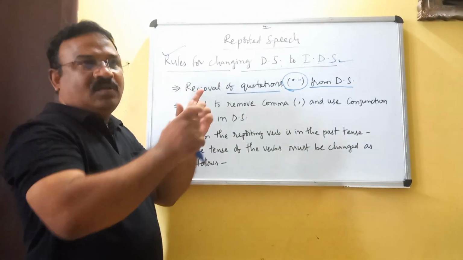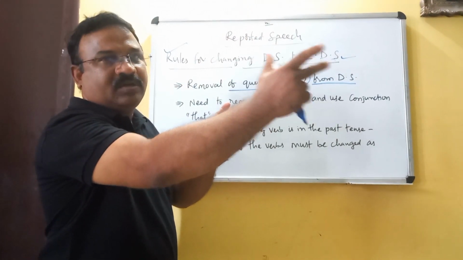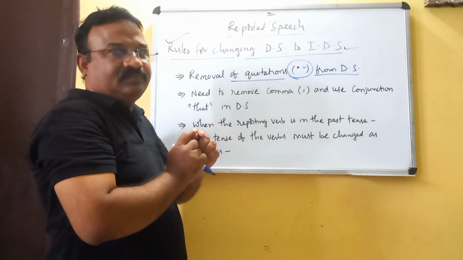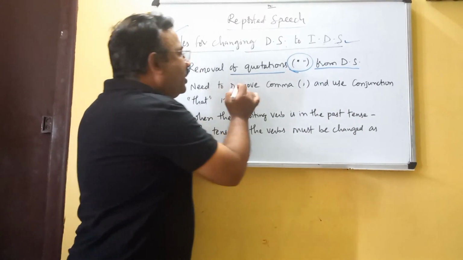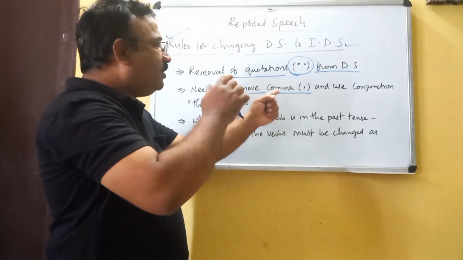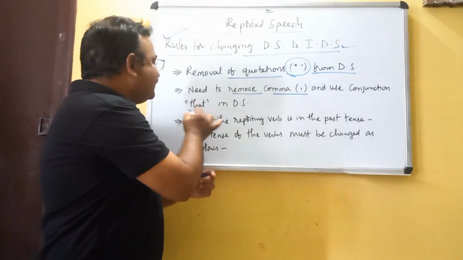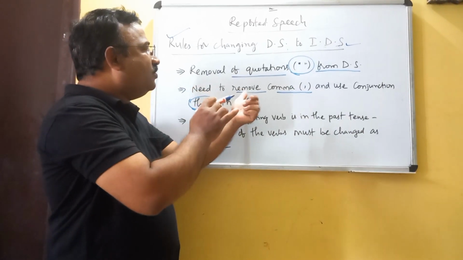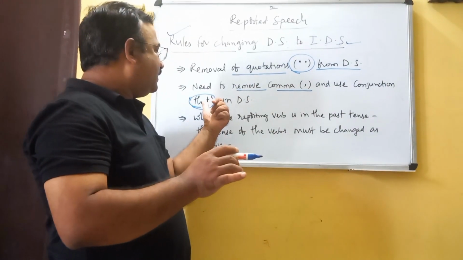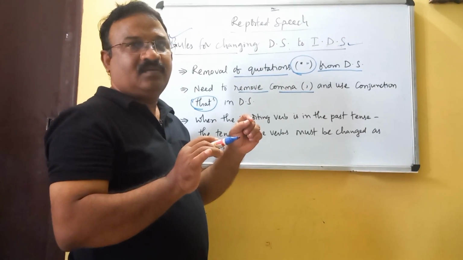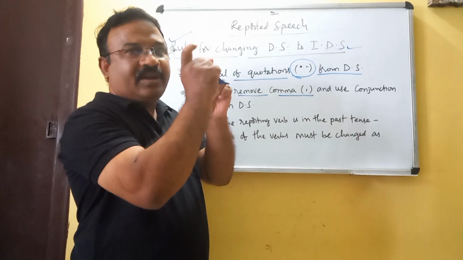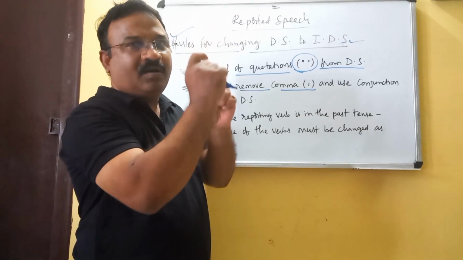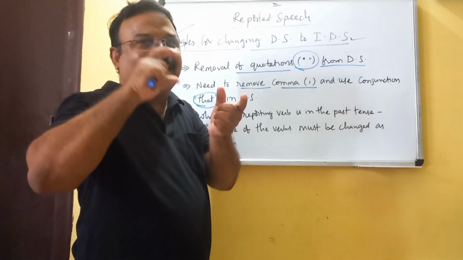And the second point, we need to remove the comma and use the conjunction that in direct speech. We remove the comma and put that conjunction in its place.